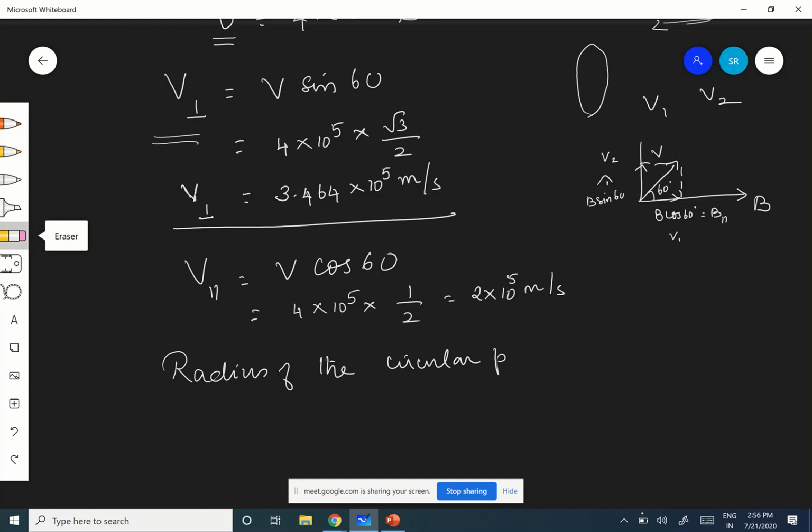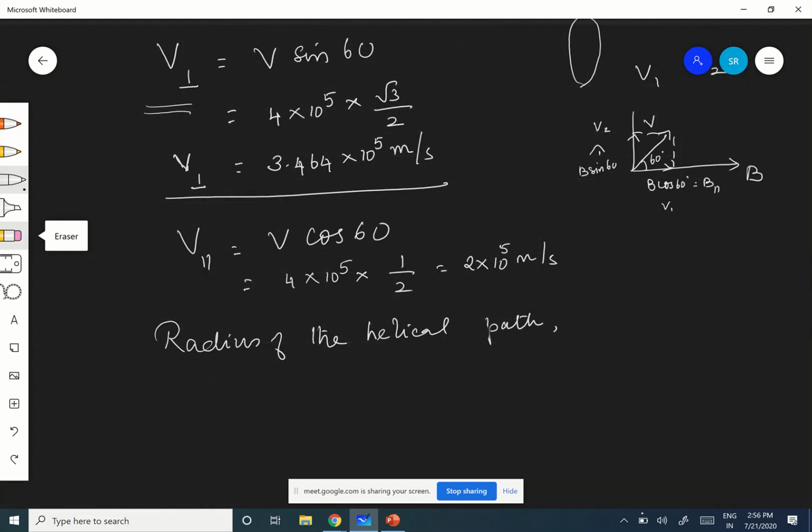Here it is a helical path, so we take the radius of the helical path. It is given by q V perpendicular B, that is equal to m V perpendicular squared by R.